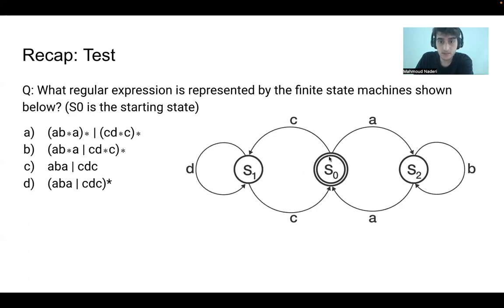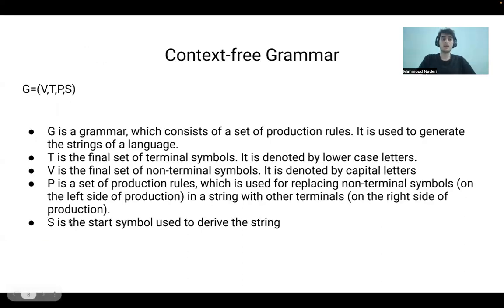From left we can have C, D star, C. And if we go right, we have A, B star, A. So we can have any combination of C D star C and A B star A, zero or multiple times. So any combination of A B star A, C D star C, multiple times. The answer is B.